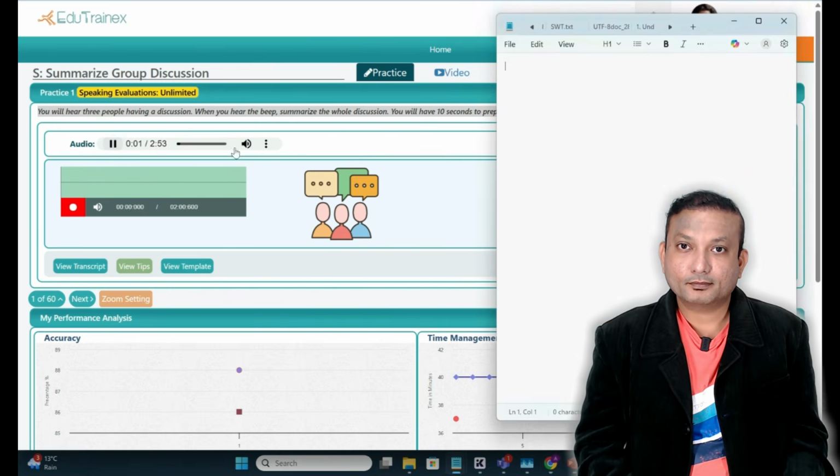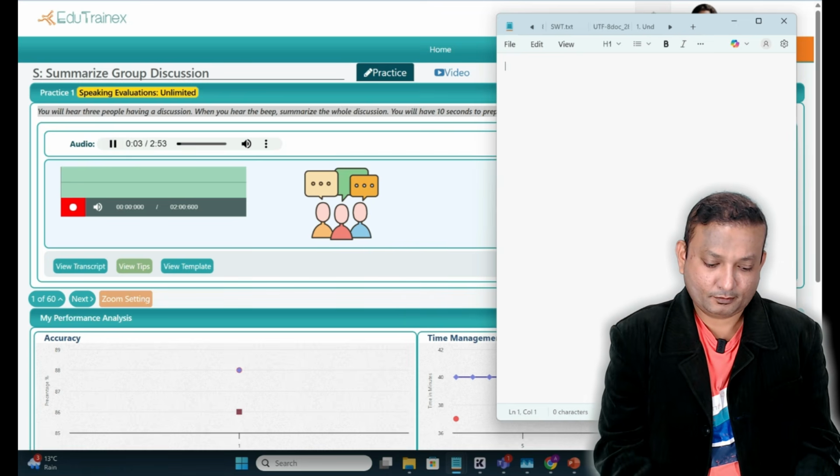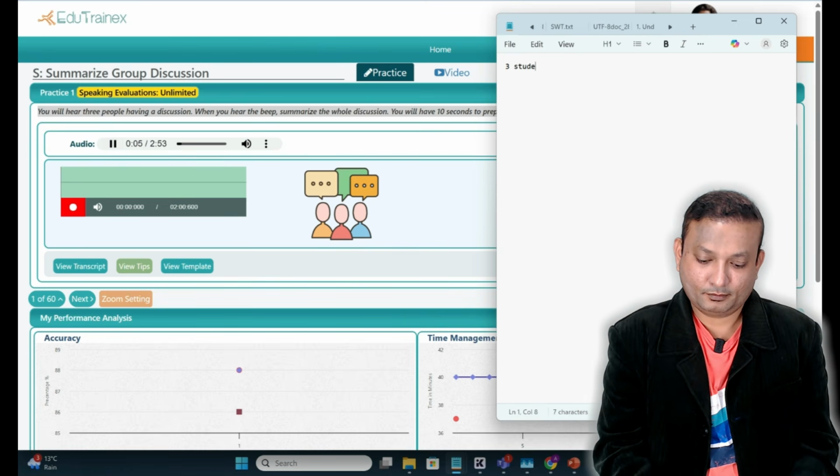Of 3 students are discussing ideas about how to make their campus more environmentally friendly.